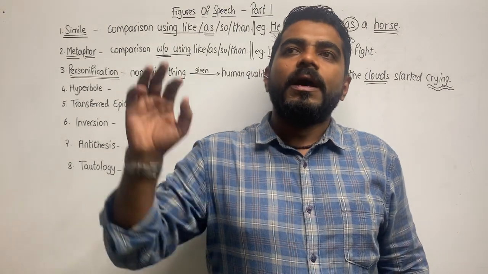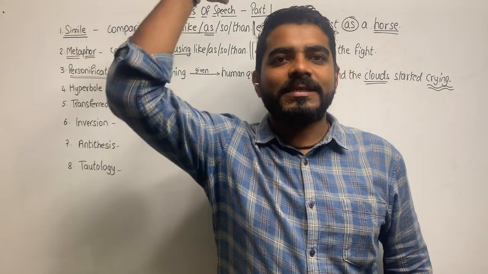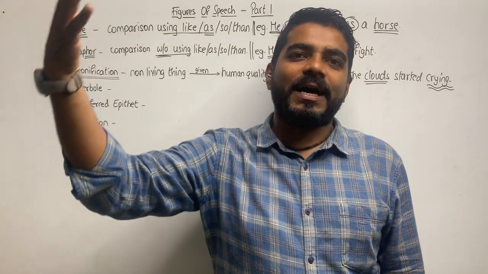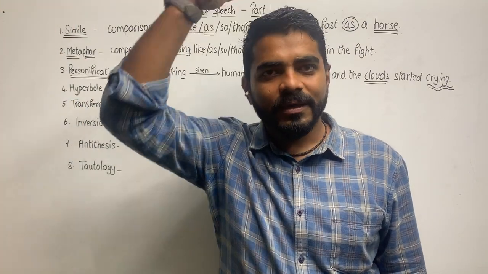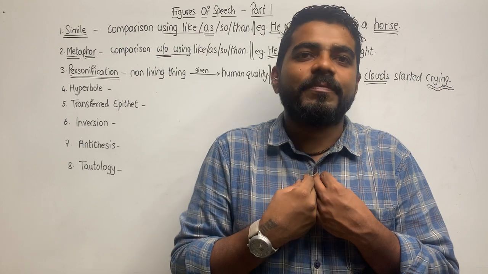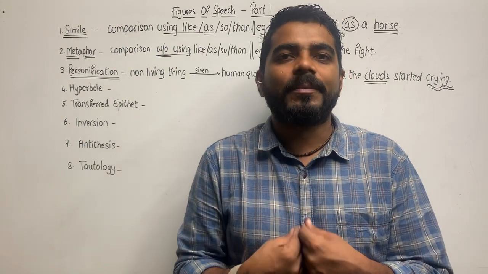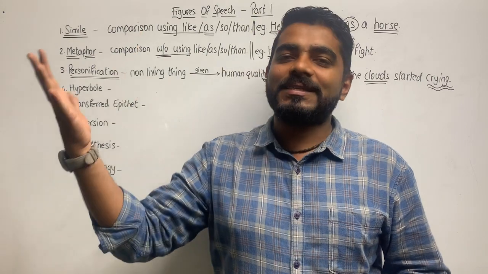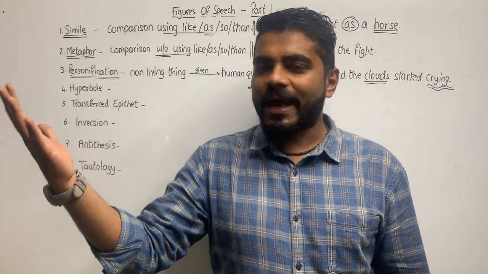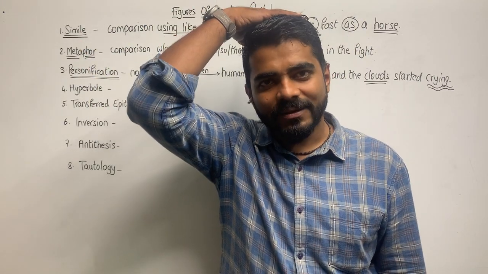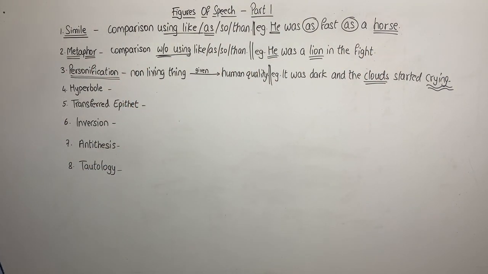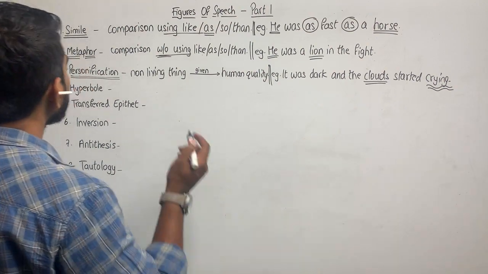Like for example, death lay its icy hands on me. It means I have been killed by someone or I am dead. But it is said that death has icy hands and those hands are laid on me. Okay? So this is personification. A non-living thing is given a human quality.